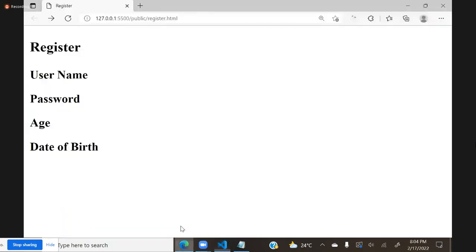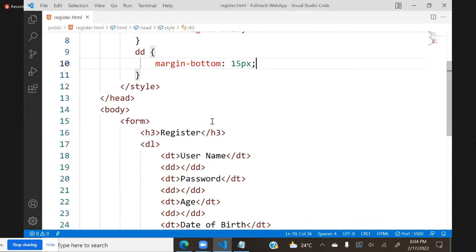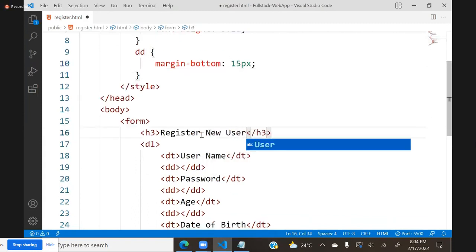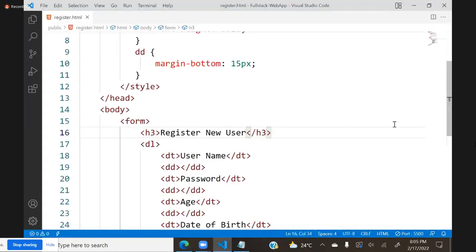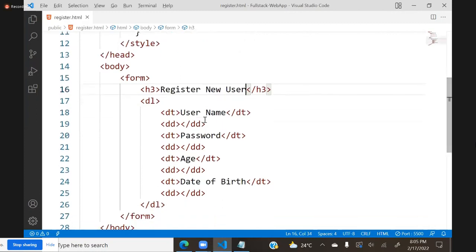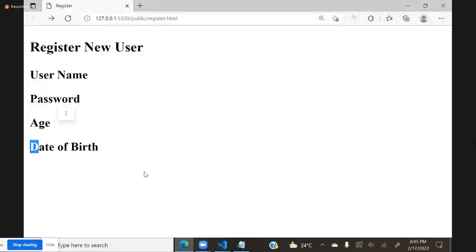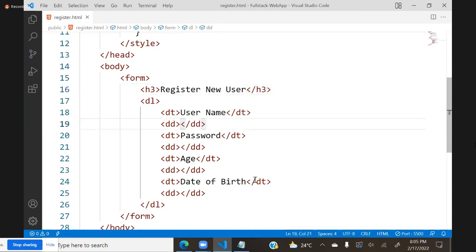Actually I just designed an output like this. I just created this. Now I will put here register new user, like this we defined. That is register new user, and this is the actual concept. Now, generally we want to allow the user to type username, password, age, and all these. For that, just input is enough. That means I am writing this input everywhere.